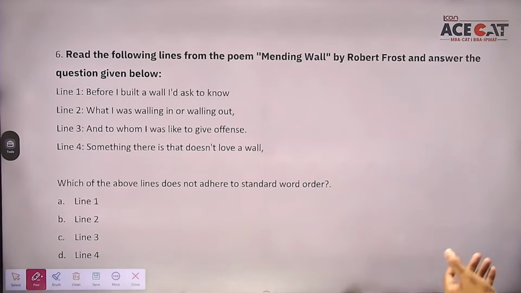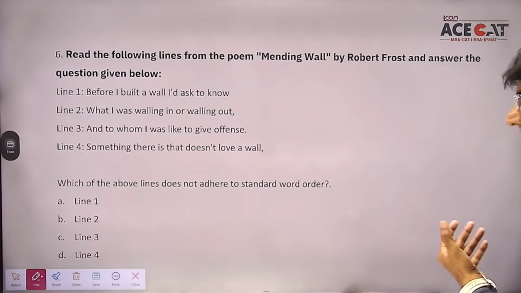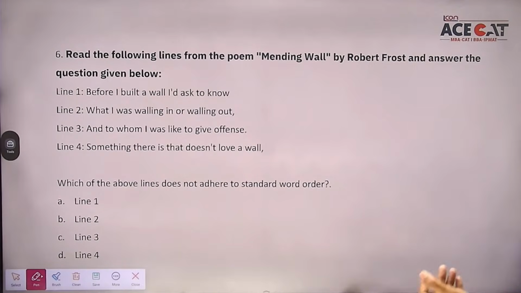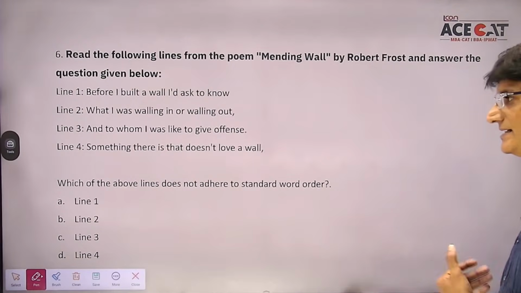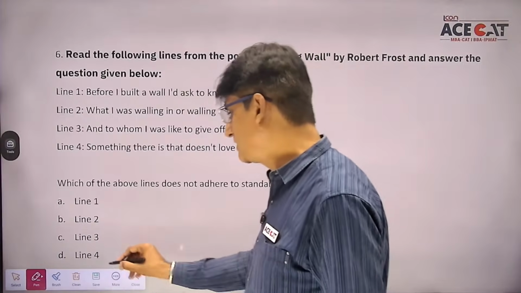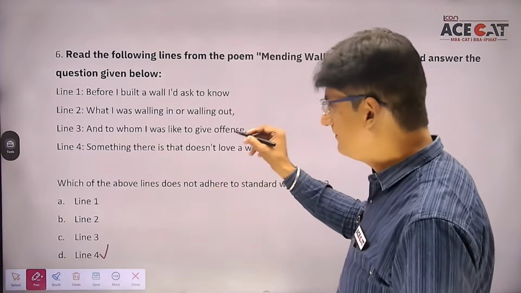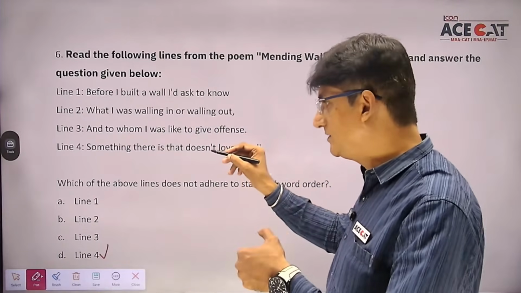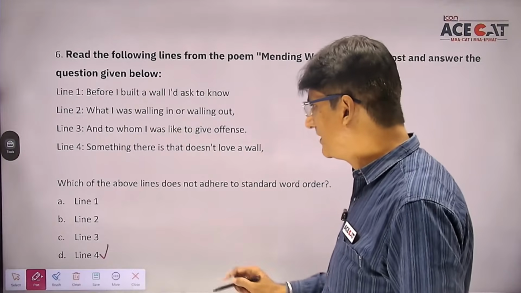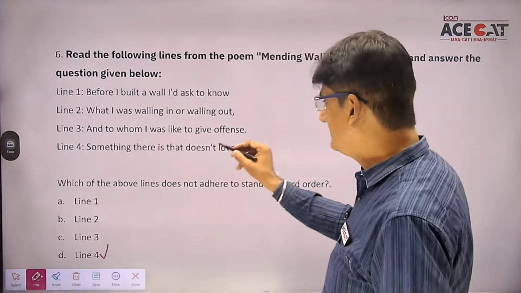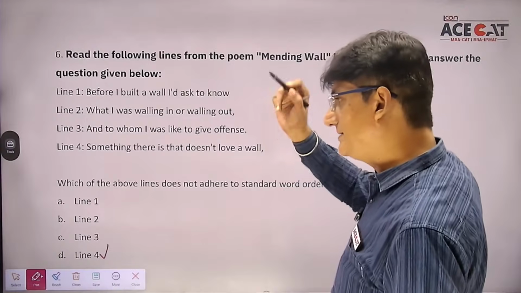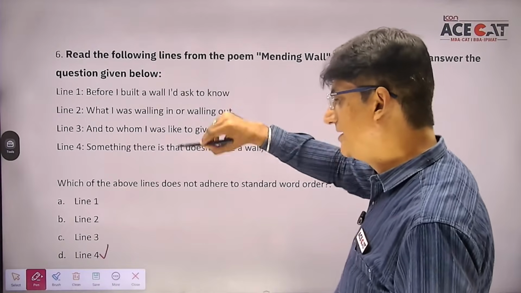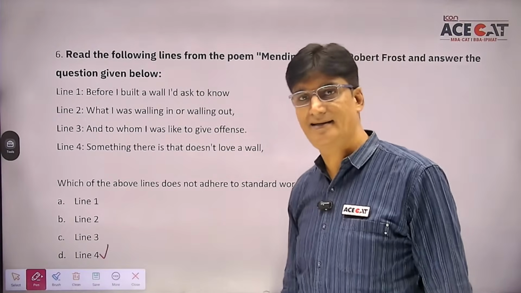I think students, coming on to the fourth one, something there is that doesn't love a wall. Students, I think the correct answer is the fourth one. Okay, ये पूरा sentence अगर मैं proper order में लिखूं, तो it has to be like this. There is something that doesn't love a wall. So the fourth line becomes the correct answer.